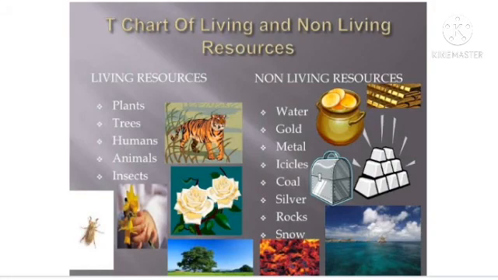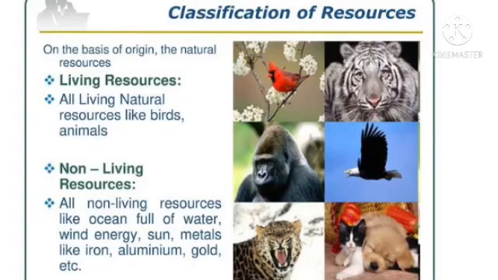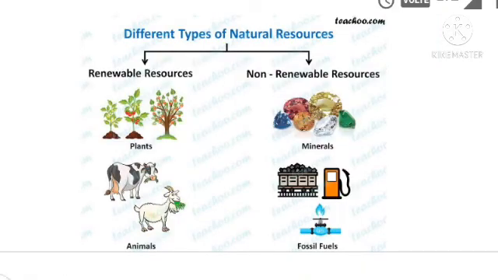Living resources are those resources which regenerate if the conditions are favorable. It means if the conditions are favorable, they may generate. For example, we can take the resources of forests, crops, grass that is used for fodder, and wild and domestic animals. These are living things that are found in our surroundings, and these are called natural resources, meaning natural living resources.